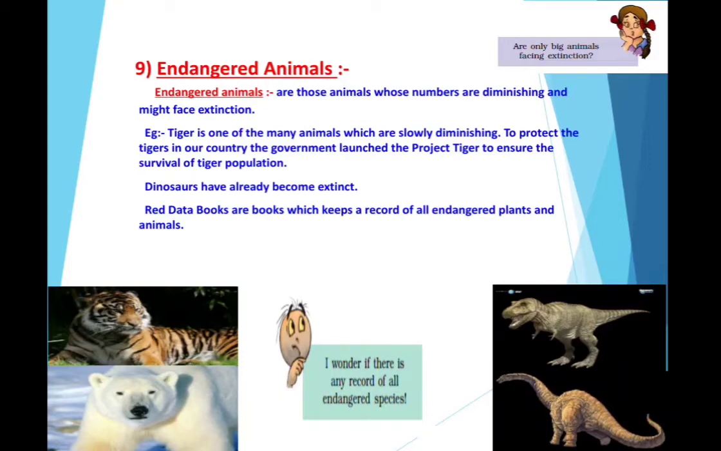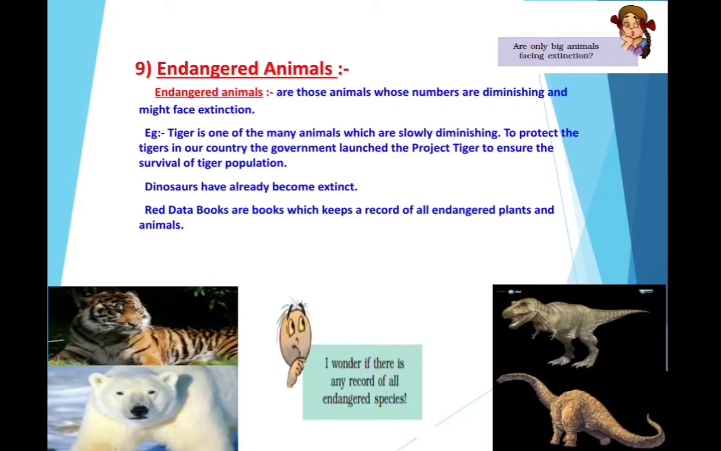To protect the tigers in our country, the government launched Project Tiger, to ensure the survival of the tiger population. Dinosaurs, as many of you might have seen in the movie Jurassic Park, where they talk about dinosaurs, but dinosaurs have become extinct. It is only in the movies that we see dinosaurs.